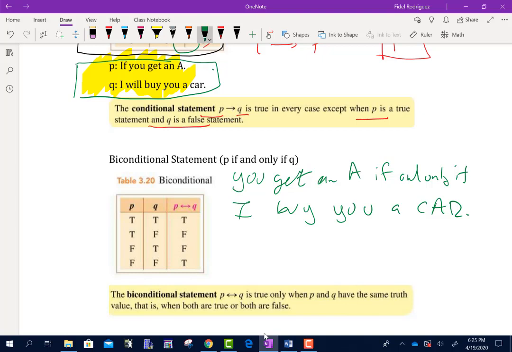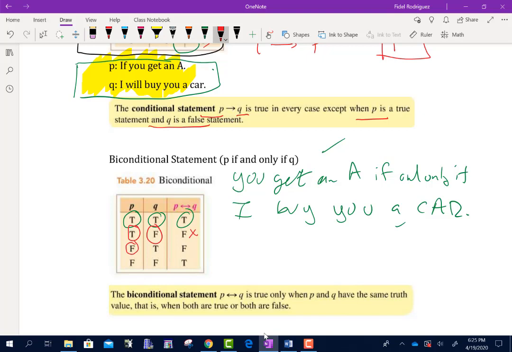So let's see if we can examine what's going on here. The first one is true, the second one is true. So you got an A, I bought you a car. Of course, we're being truthful, right? Look at the next one. You got the A. I did not buy you the car. I was not being truthful, right? I should have bought you that car.